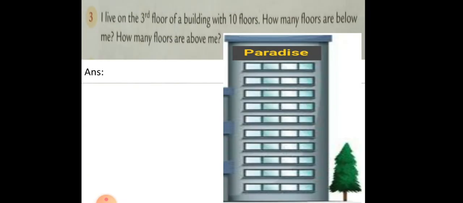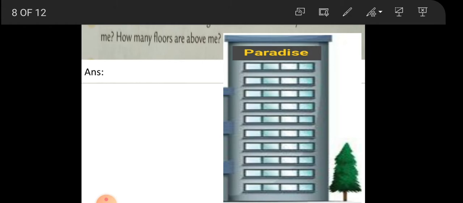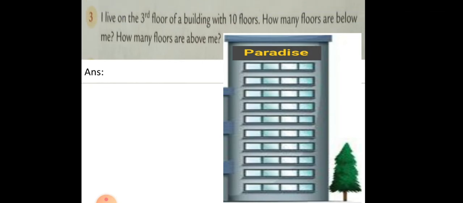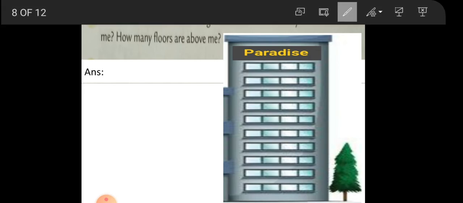This is the third one. Number 3. The picture is not given, but I have given the picture here. Let us find out. I live on the third floor of the building with 10 floors. How many floors are below me? How many floors are above me? He says that there are a total of 10 floors: 1, 2, 3, 4, 5, 6, 7, 8, 9, 10. Total 10 floors.